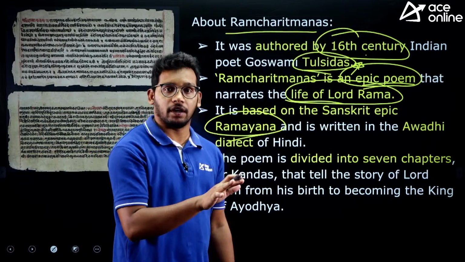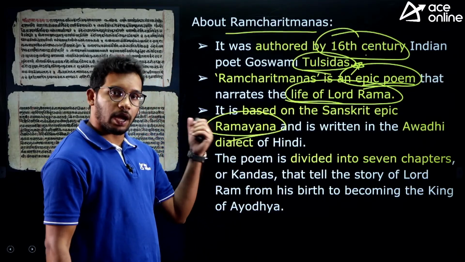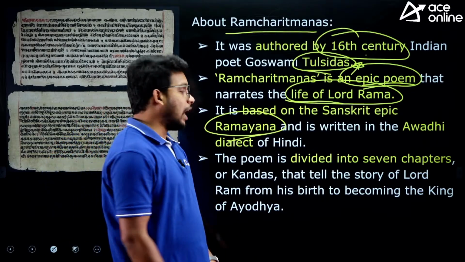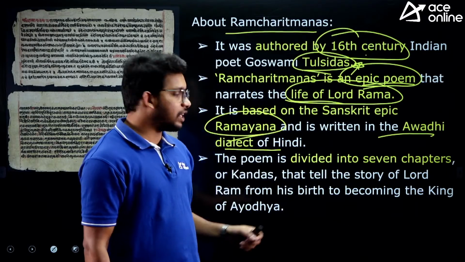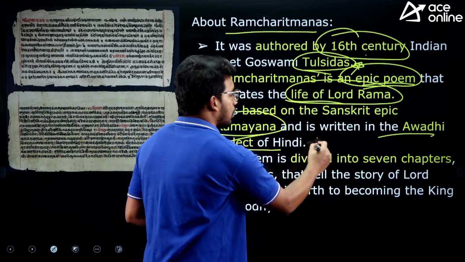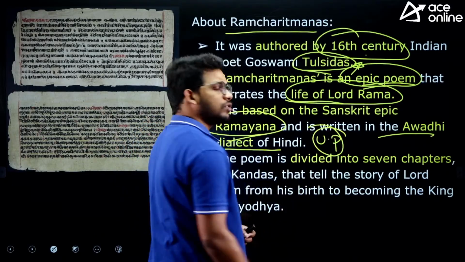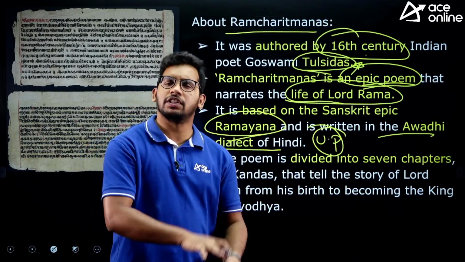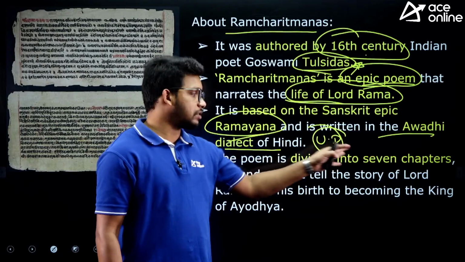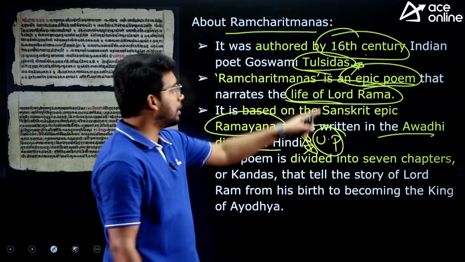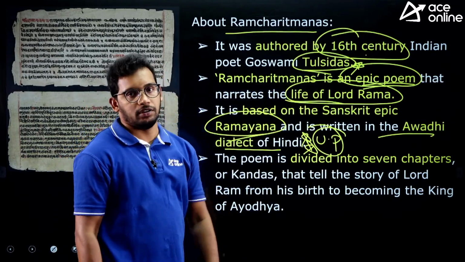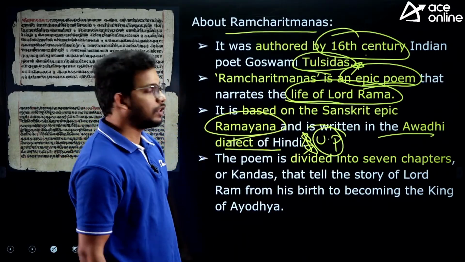We already have a Ramayana, right? So this is based on the Ramayana, and it was written in the Awadhi dialect of Hindi. So Awadhi is a dialect within Hindi which was spoken in Uttar Pradesh. So there are a number of dialects, versions within the language, and the Awadhi dialect is part of Hindi and this is spoken in UP, right? So he must also belong to the UP region, right? So these are the facts.